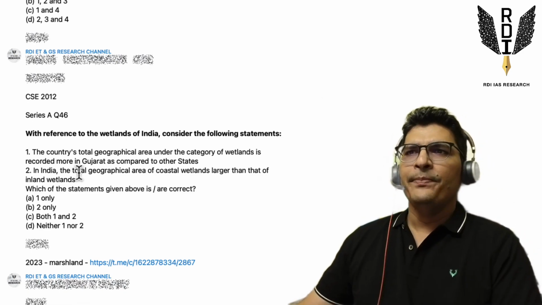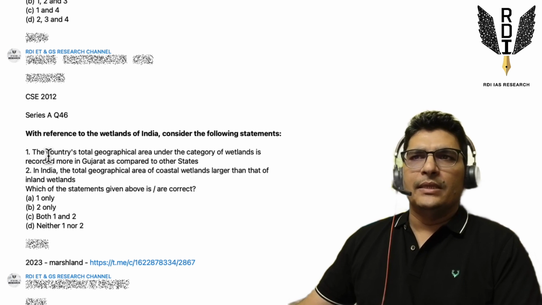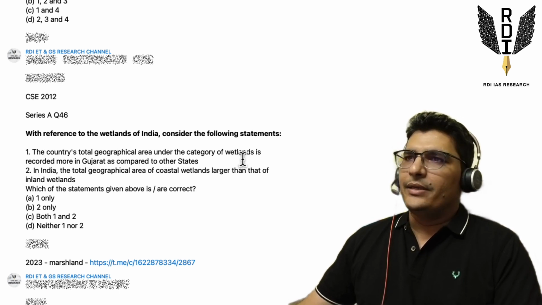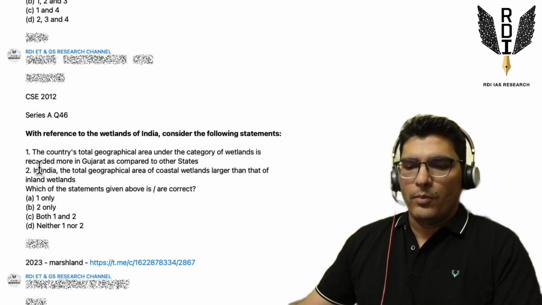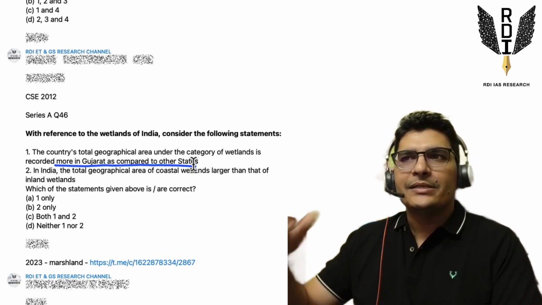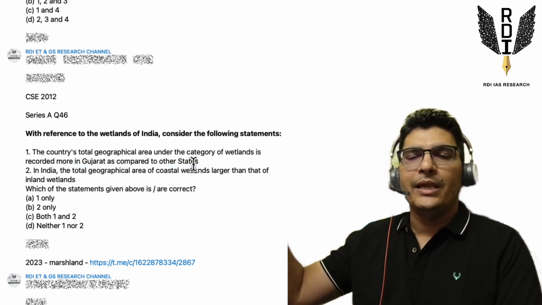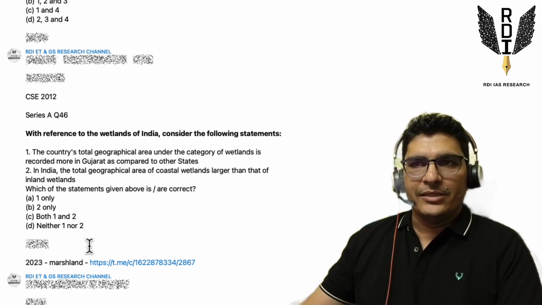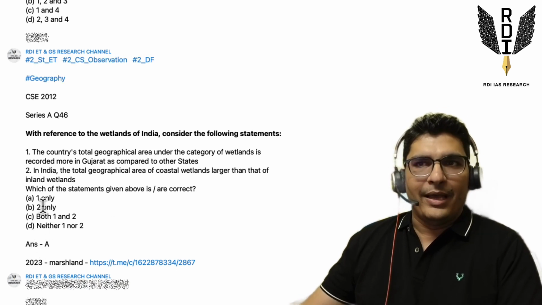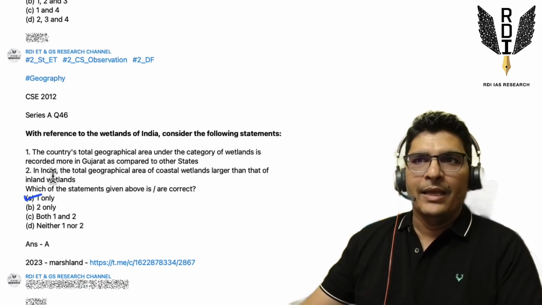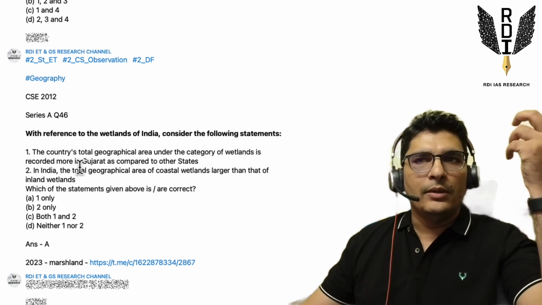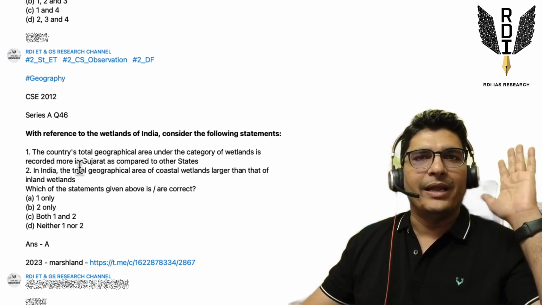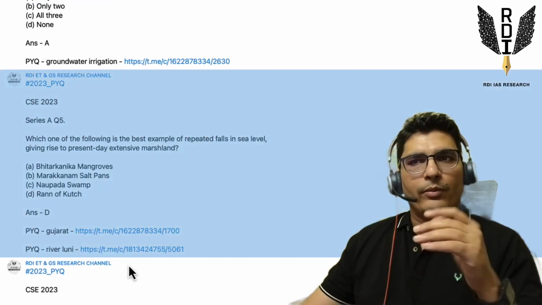Just see the first statement, which says the country's total geographical area under the category of wetlands is recorded more in Gujarat as compared to other states. So compared to any other state, wetlands are more in Gujarat, and the answer to this question is alpha. Alpha means first statement is correct. So Gujarat has got the highest amount of wetlands in India compared to all other states, right?